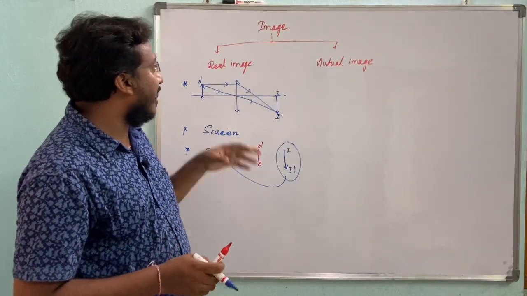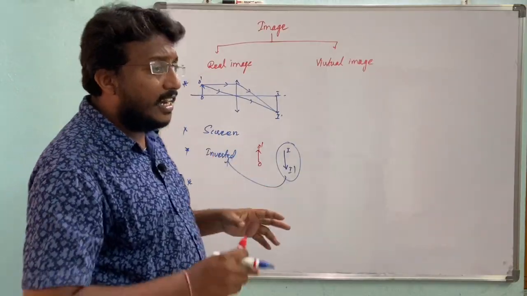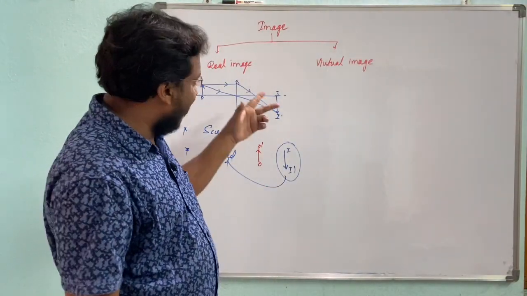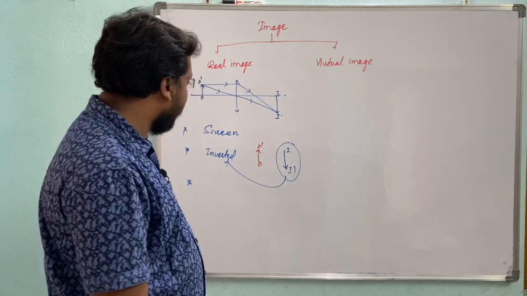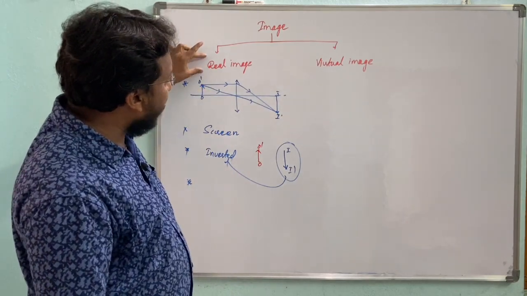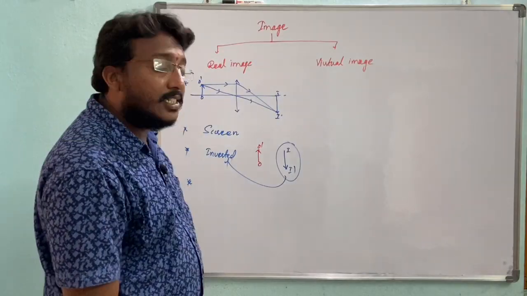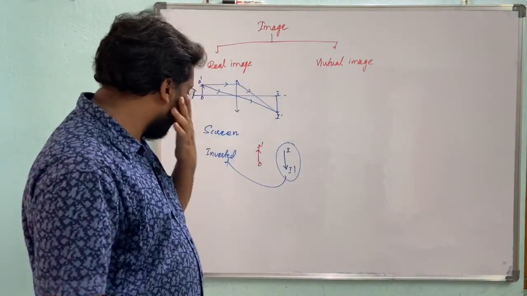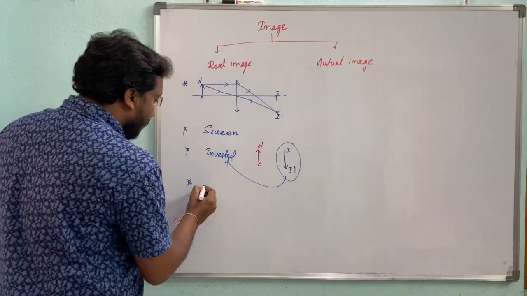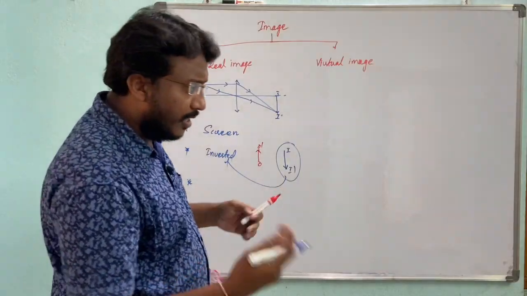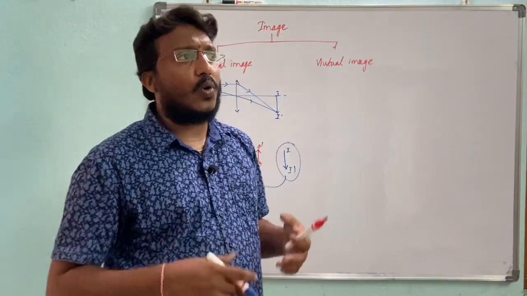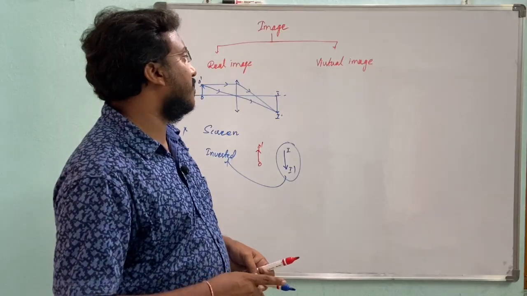So a real image means the image is formed by really converging reflected or refracted rays, real images are obtained on the screen, and real images are inverted. Examples: the image formed by a camera or projector, and so on.